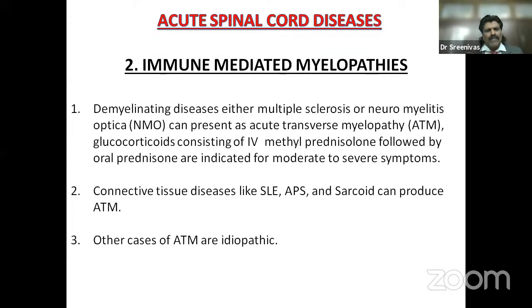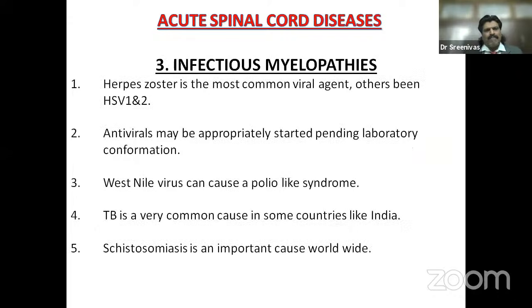Immune-mediated myelopathies: you have demyelinating disease, either multiple sclerosis or neuromyelitis optica, which can present as acute transverse myelopathy. Glucocorticoids consisting of IV methylprednisolone followed by oral prednisolone are indicated for moderate to severe symptoms. Connective tissue diseases like SLE, APS, and sarcoid can also produce ATM. Other causes of ATM are idiopathic. Infectious myelopathies: herpes zoster is the common viral agent. Others are HSV-1 and 2. Antivirals may be appropriately started pending laboratory confirmation.